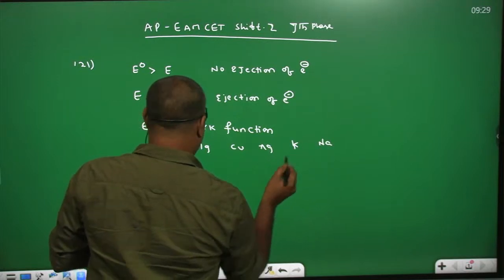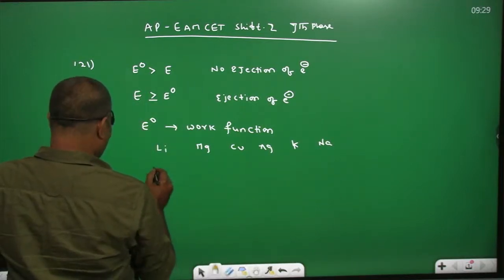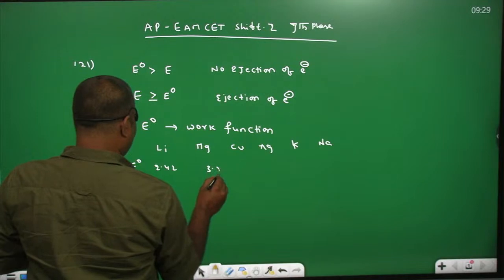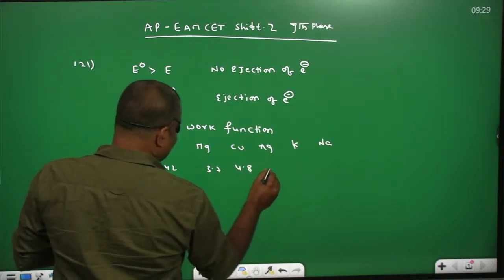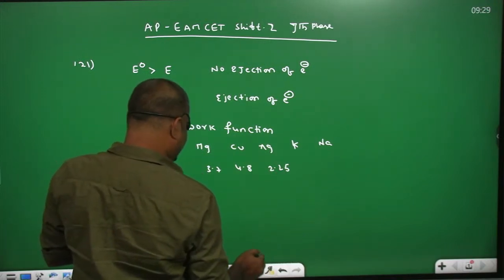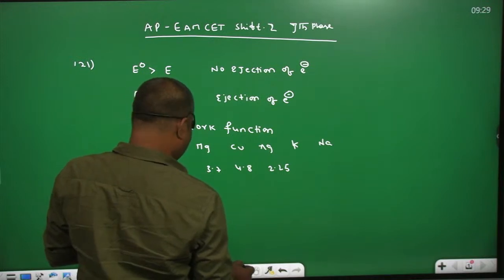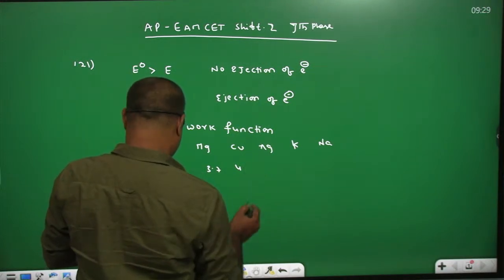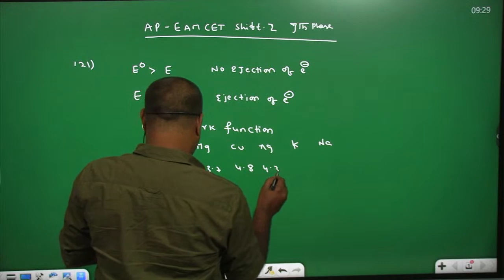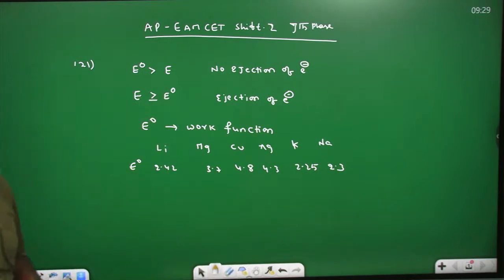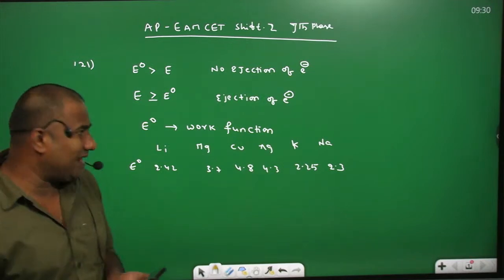Their work functions E naught are given as 2.42, 3.7, 4.8, 4.3, 2.25, and 2.3. We have the 6 metals, and their work functions are given. Work function means simply threshold energy. So now the radiation energy we need to calculate.